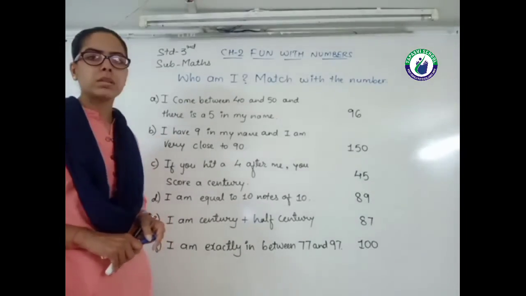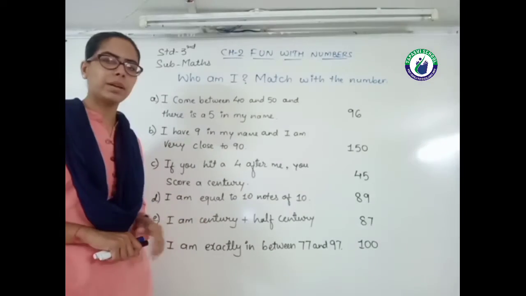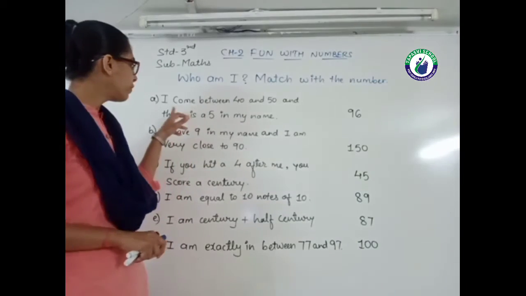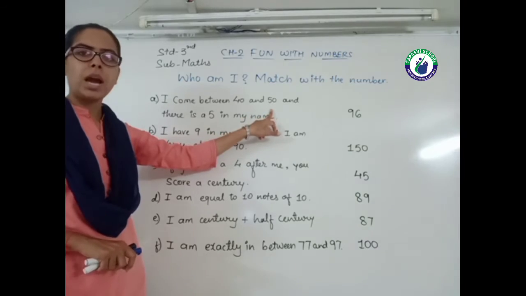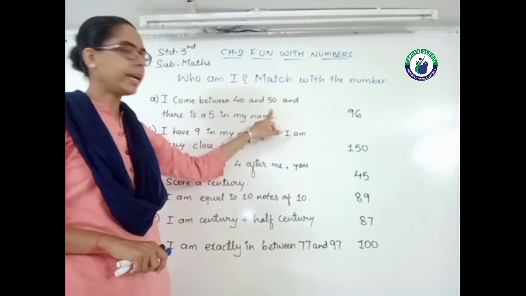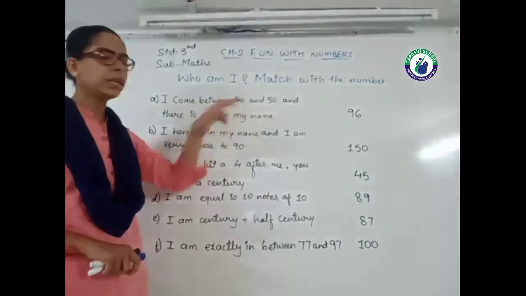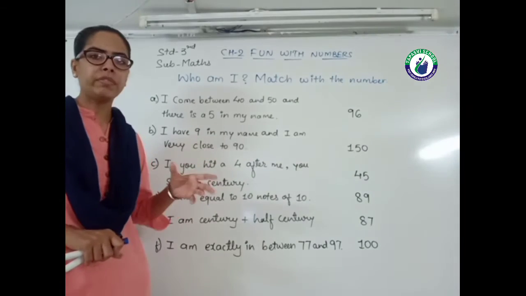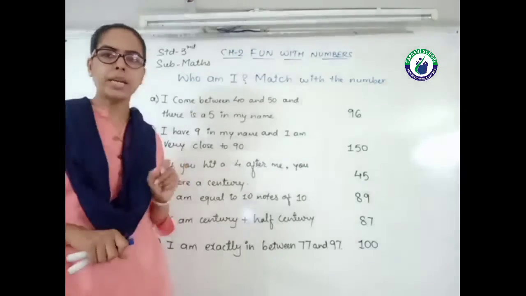After the Lazy and Crazy Shop, the next topic is Who Am I? Match with the numbers. Here the statements are given and the numbers are given. We only have to match. The first one: I come between 40 and 50 and there is a 5 in my name. 40 और 50 के बीच में.